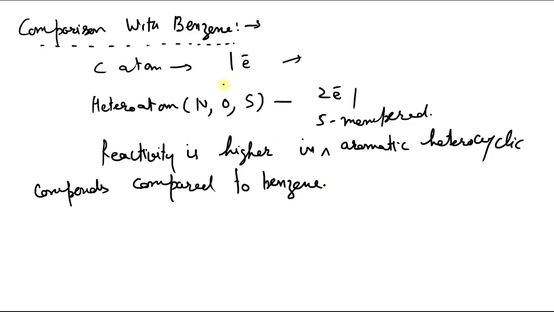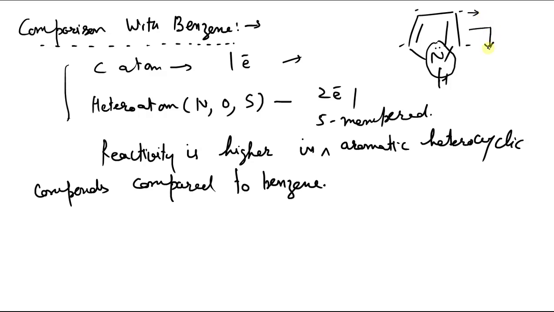The explanation that we have earlier given depends on their structure. In five-membered heterocyclic compounds, let us take the typical example of pyrrole. This heteroatom gives 2 electrons towards resonance, whereas these carbon atoms contribute only 1 electron. That's why electron density is higher at these carbons, so they will react more quickly with the electrophile, so their reactivity is higher. Now we will give one more explanation which will explain why these five-membered heterocyclic compounds are more reactive than benzene towards electrophilic substitution reactions.